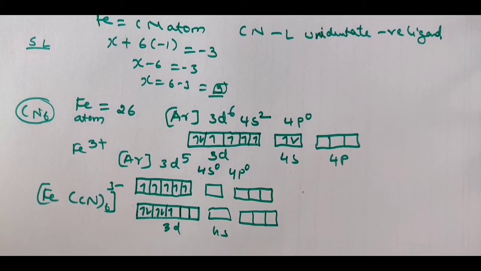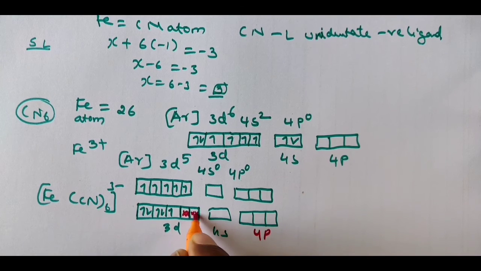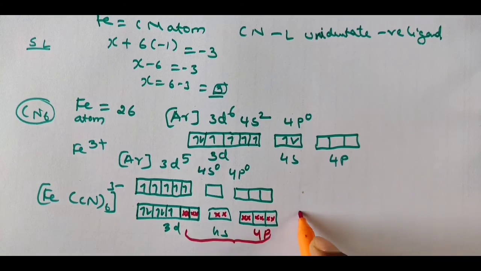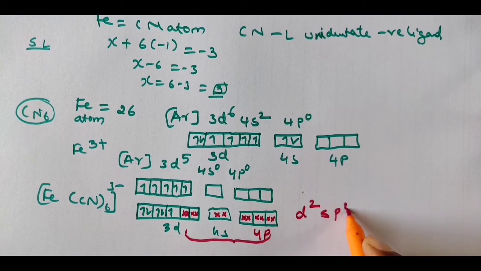So what are we going to do now? See, you are going to fill the empty orbitals of 3d, 4s and 4p. See here 1, 2, 1, 2, because one pair means 2 electrons will be there. So like this we are going to do. Where you filled is the hybridization of that particular complex. You have taken d2, s, and p3. What is the hybridization? d2sp3.